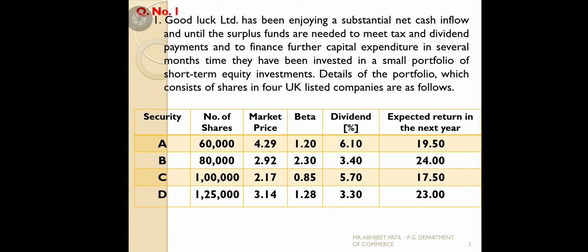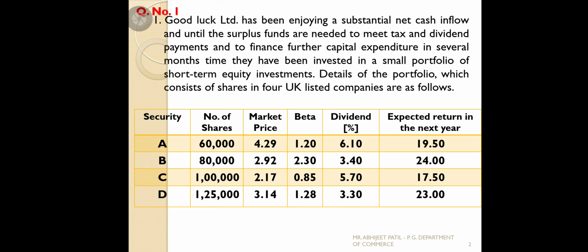So they are invested in 4 UK listed companies. Goodluck Limited has invested some of the money in UK listed securities, because they already have a net cash inflow and surplus, which is needed to meet tax and dividend payments and to finance further capital expenditure. So for short-term purposes they have taken the decision to invest in short-term equity investments. Which company they invested in does not matter. The important thing is where they are invested and how much they are getting.